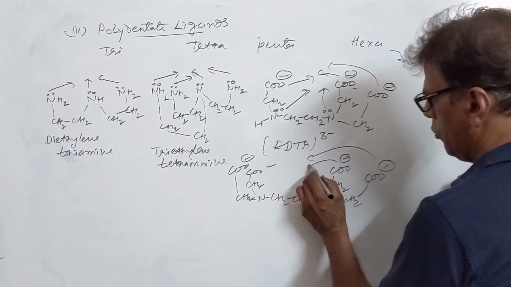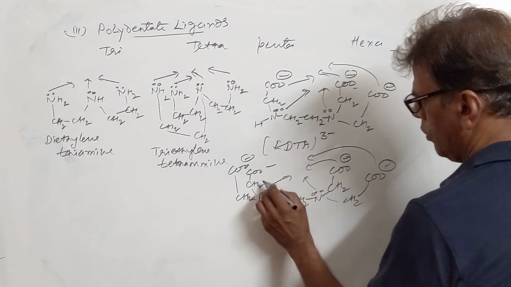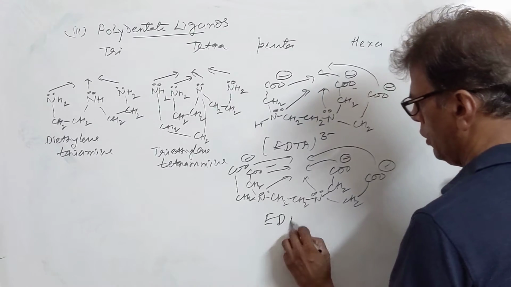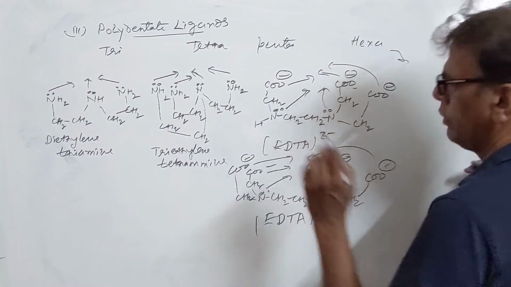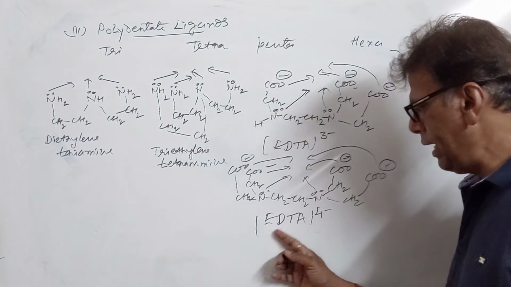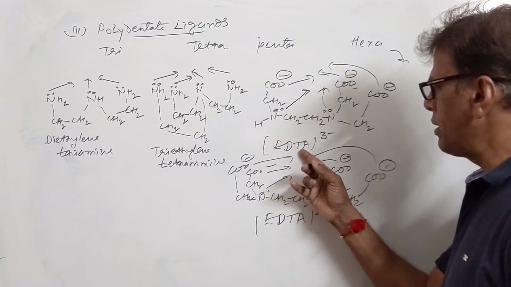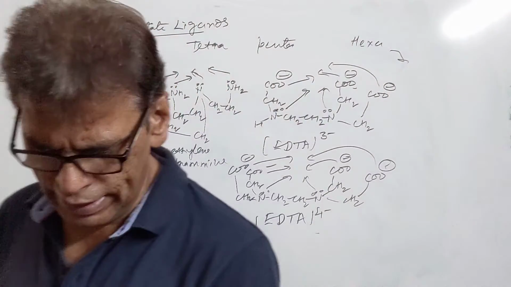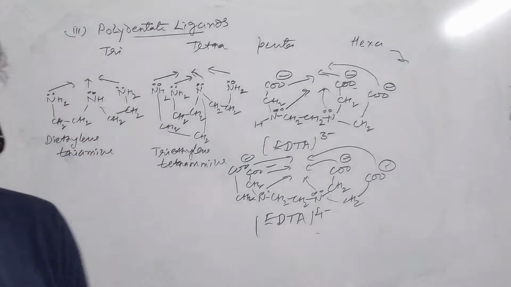One coordinate, 2, 3, 4, 5, 6 coordinate bonds it can produce. It is EDTA 4 negative, ethylene diamine tetraacetate. It is ethylene diamine triacetate, tri negative. So these are pentadentate, hexadentate, and so on. These are all polydentate ligands.